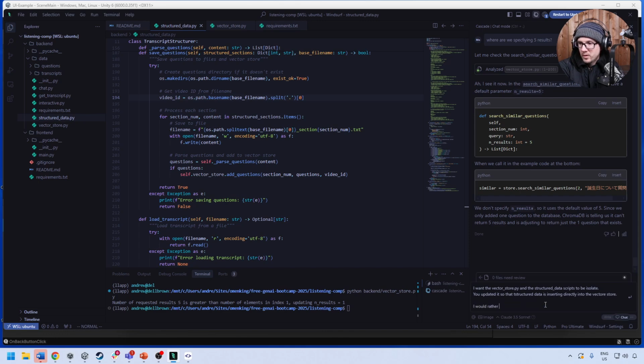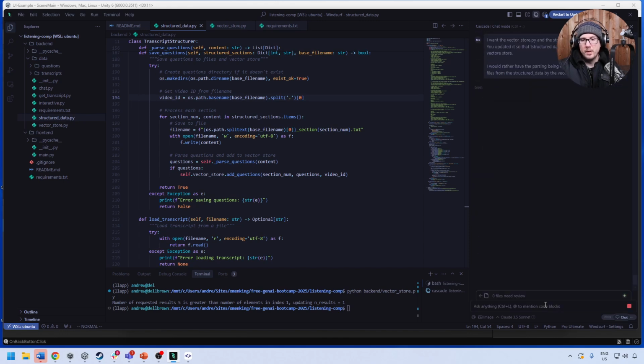I would rather have the parsing being done by reading the outputted files from the vector, from the structured data. I would rather the parsing be done by reading the output from the structured data by the vector store file, because then we're coupling our code very tightly, and I want them to be decoupled, right?